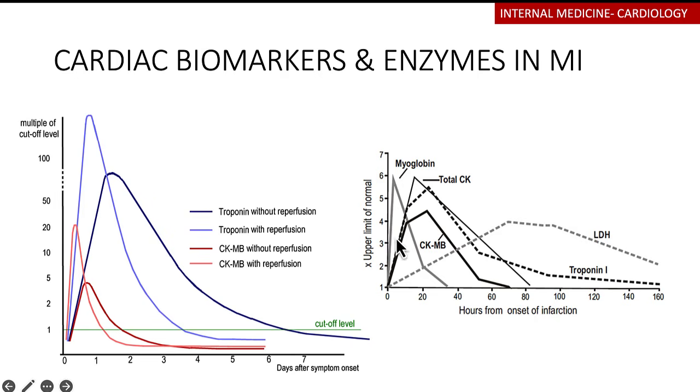And this is also another graph showing you the different rises. As you can see, myoglobin is the fastest rise. LDH takes a bit of time, and then the troponins are the most specific. The CKMB will come back to baseline quite early.